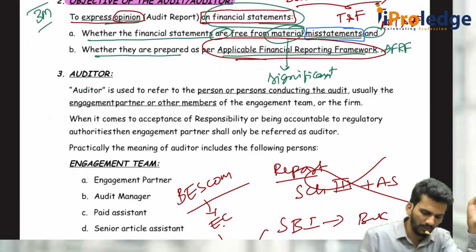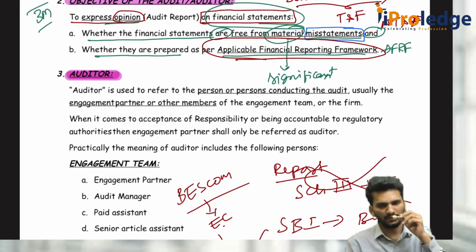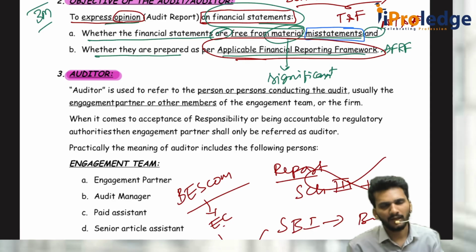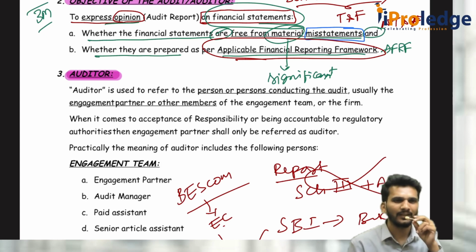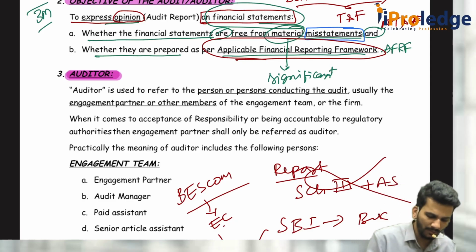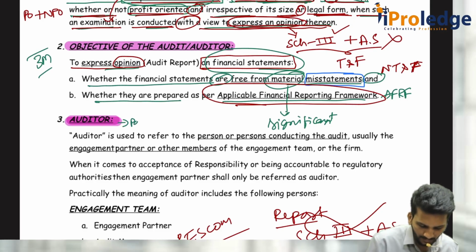Now there is one more definition, called auditor. Who is an auditor first of all? I tell that audit is done by an auditor, I agree, but who is the auditor? That means a single person will come and do the audit? No. Depending on the size, complexity, nature, extent and applicability, the auditor should decide his team. The word auditor means he is the partner or engagement partner plus team.